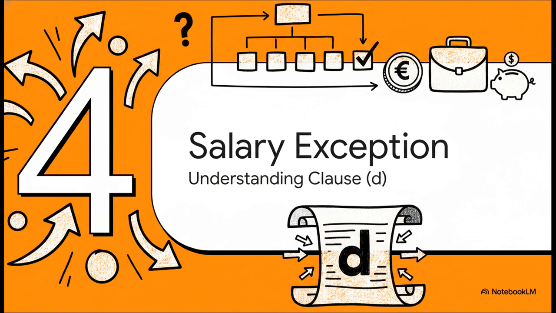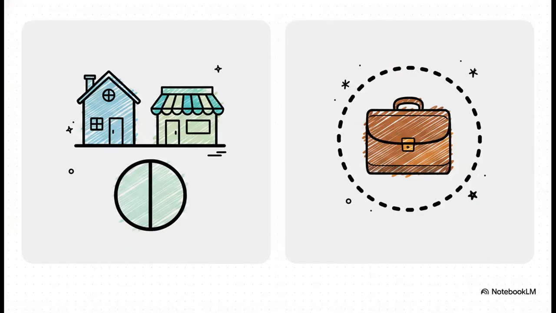But wait, here is where things get a little tricky, and honestly, where a lot of students drop easy marks. The salary income exception. This is Clause D, guys, and it's absolutely crucial. It is the exact trap examiners love to set. We just established that income gets divided equally, but look at the brilliant logic the lawmakers used here. While passive, communal property income, like rent from a building they own together or profits from a joint business, is split 50-50, actively earned salary is completely fenced off from this rule. You never, ever divide salary.